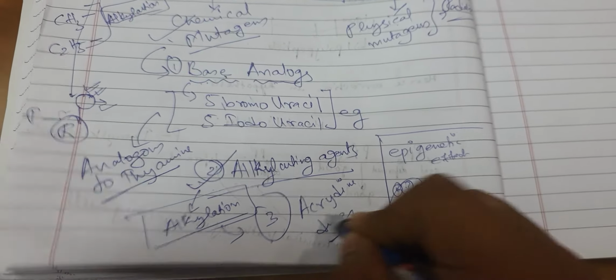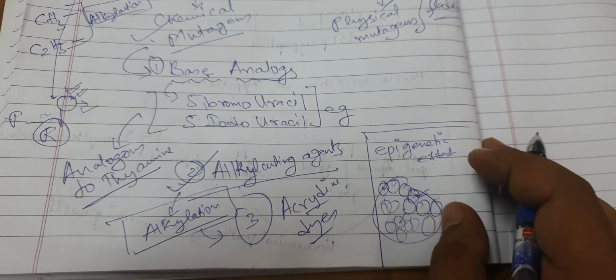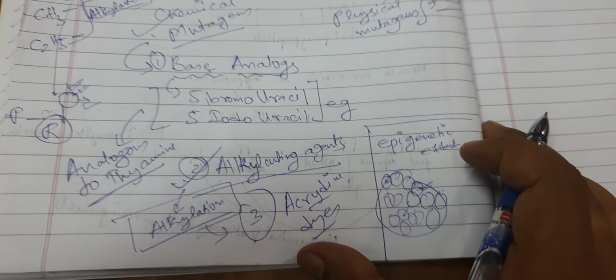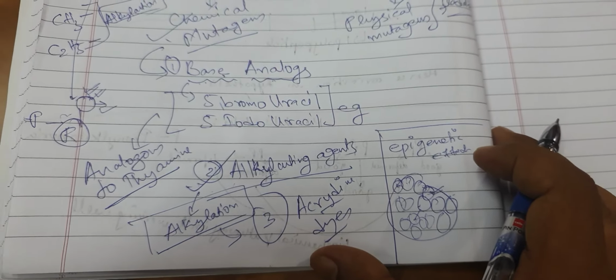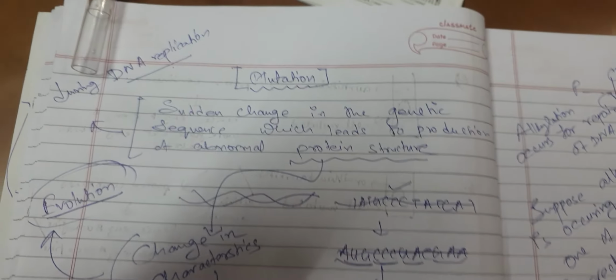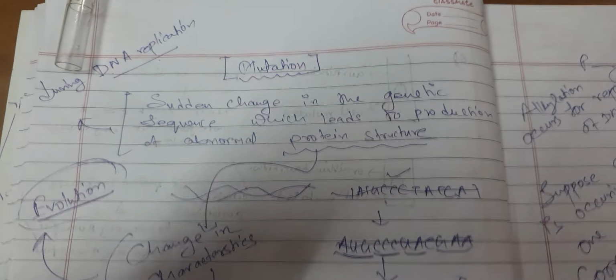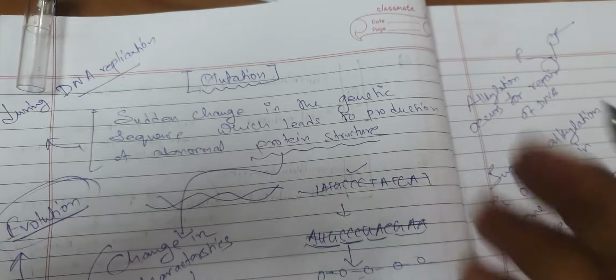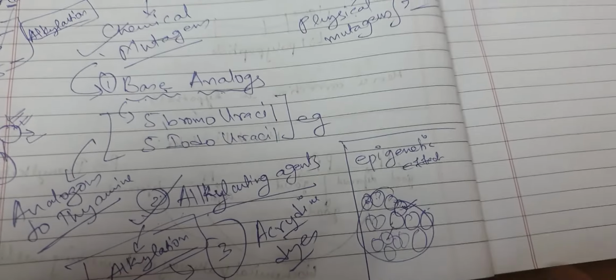These acridine dyes also change the structure of the bases. If you change the structure of the base, then ultimately there will be mutation. So I hope that you have understood from the beginning what is mutation, how the sudden changes occur, what are mutagens, and the three types of chemical mutagens.